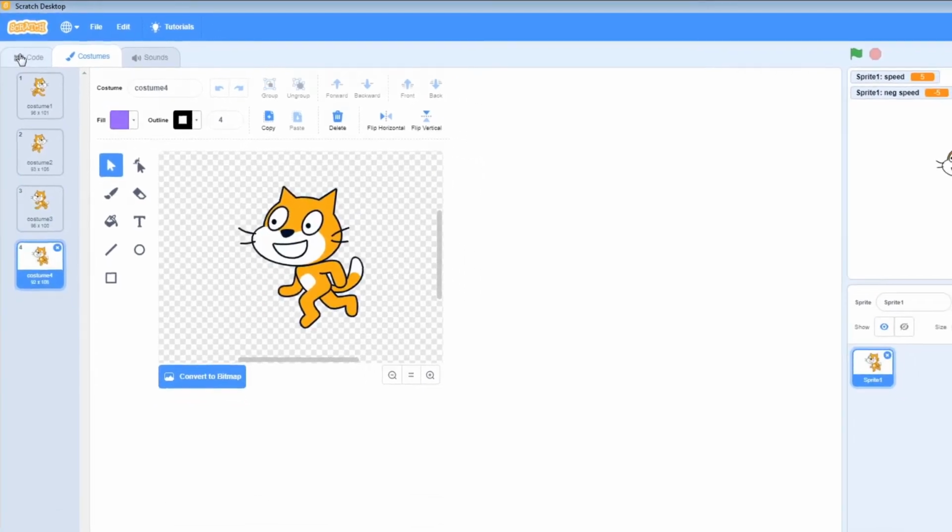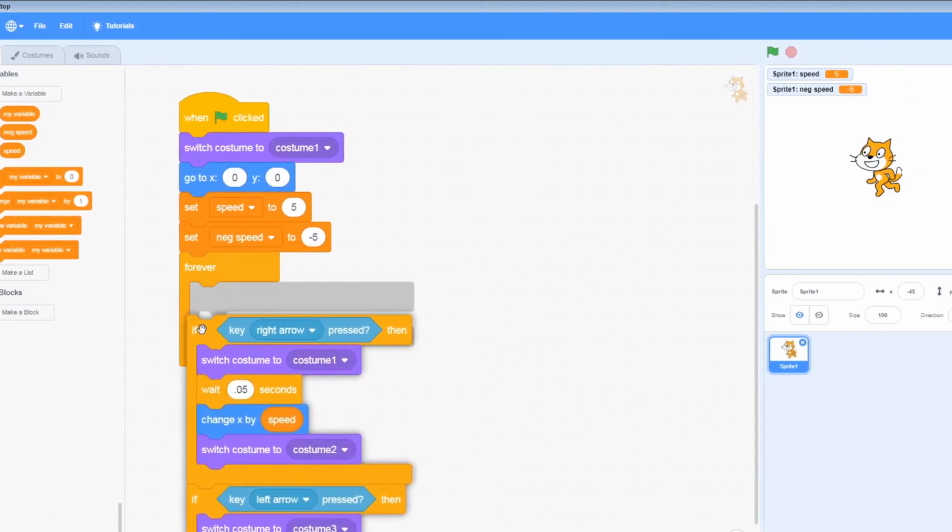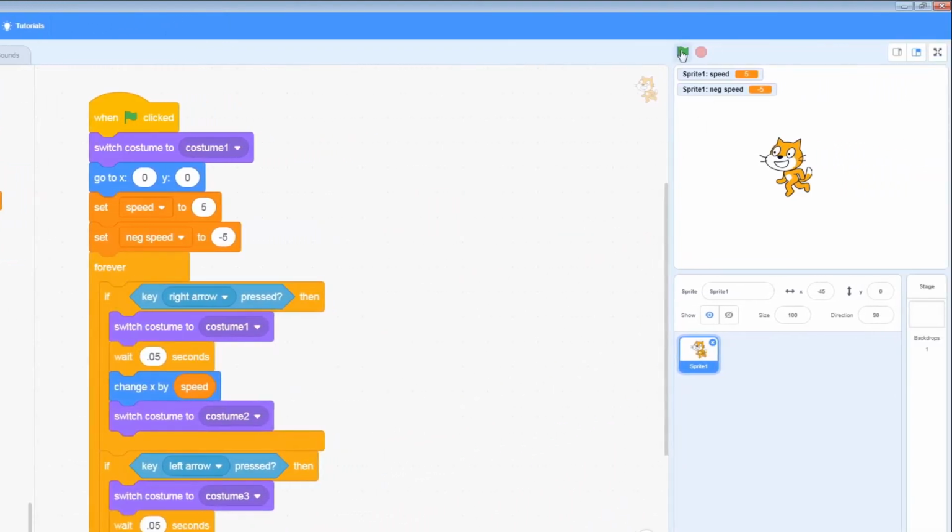Let's see how that looks back in the code tab. If we're going left, we want to switch between costume 3 and costume 4. Alright, once again, let's give it a quick test. Put it inside our forever loop and run it. And now going right looks good and going left looks good. Excellent.